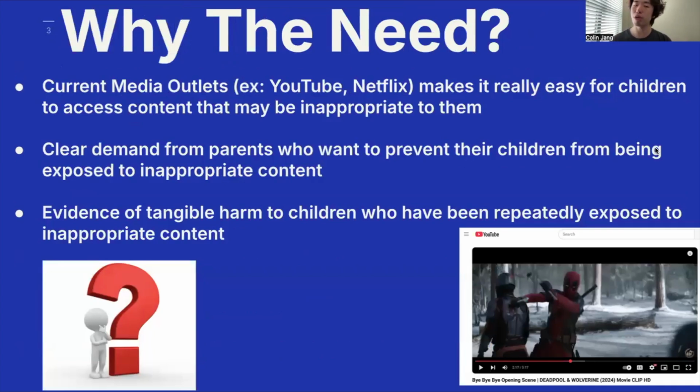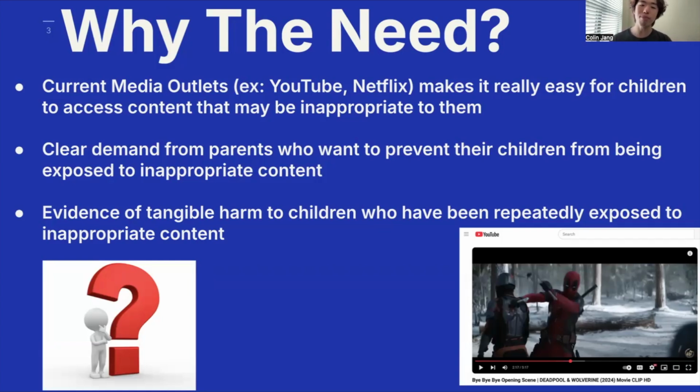So why do we need Watch Appropriate? Current media outlets such as YouTube and Netflix make it really easy for children to access content that may be inappropriate to them. If you see in the right bottom corner there, this is a movie scene from the opening scene of Deadpool and Wolverine. This is a clear R-rated movie, a lot of gore, a lot of profanity. But this video on YouTube bypassed their age restrictions system. So this means that children can just access this video and watch it, which means that there's a really lax barrier in terms of accessing inappropriate content for children.